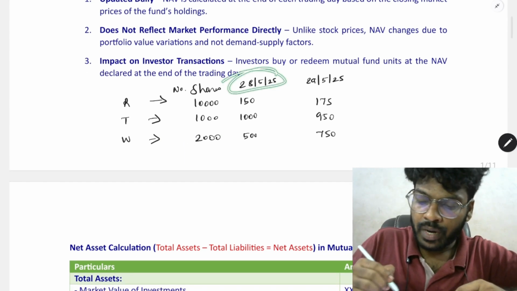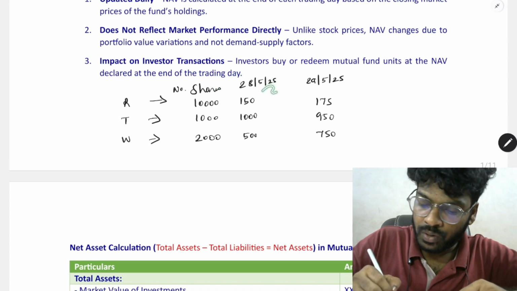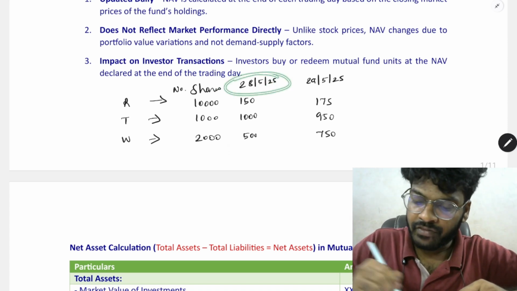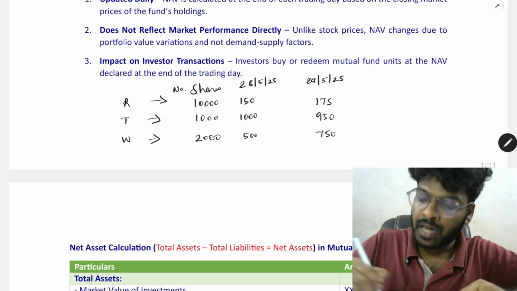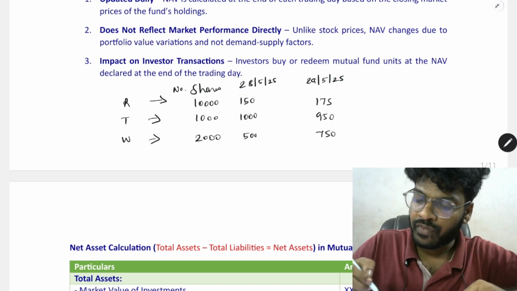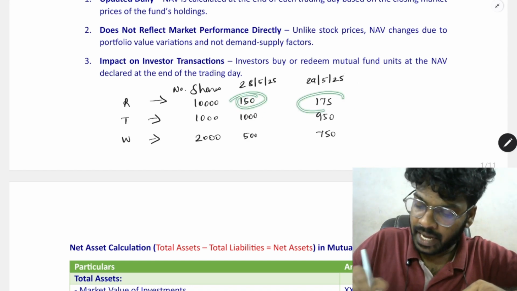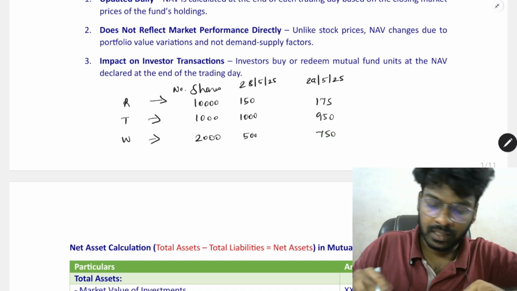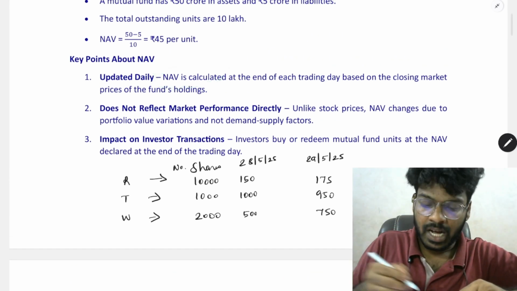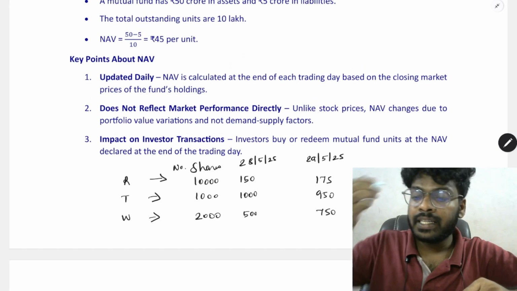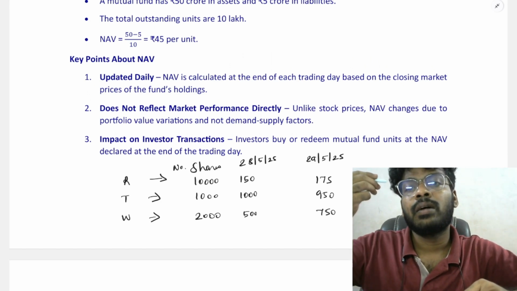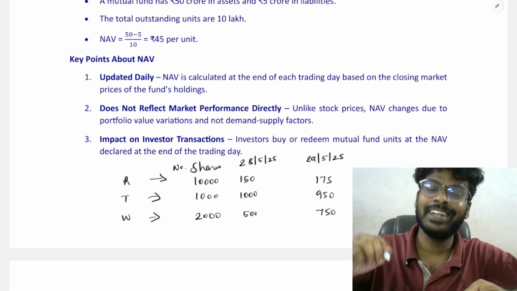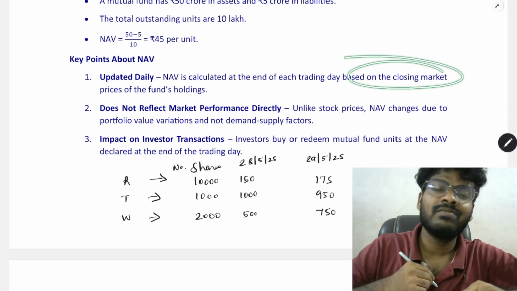The mutual fund invested in 10,000 shares of Reliance, 1,000 shares of Tata, and 2,000 shares of Wipro. So the closing rate of shares on 28/5/2025 and on 29/5/2025, the price will change in the mutual fund. So based on these changes, NAV is updated on a daily basis at the end of the closing of the market.